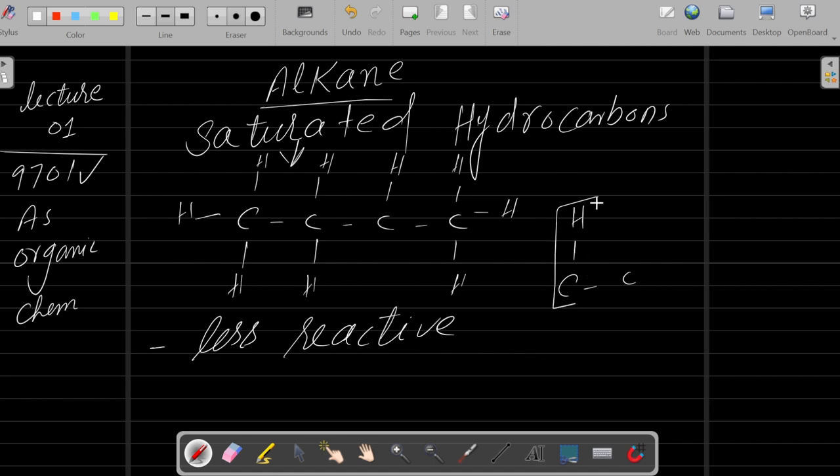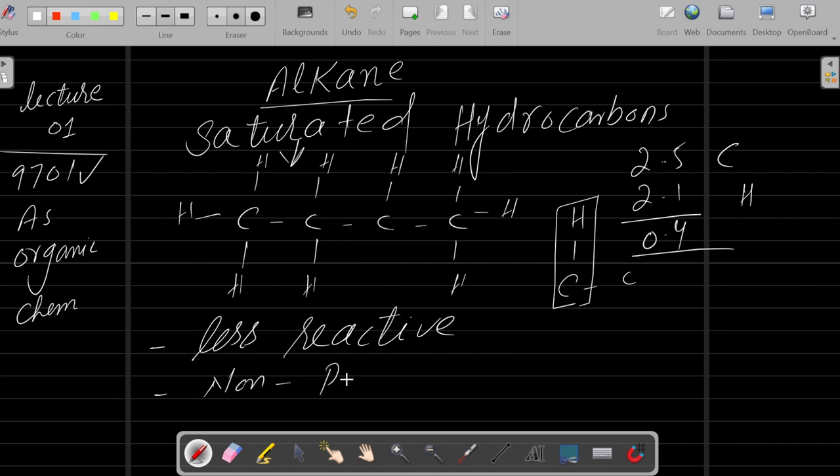If you check the electronegativity difference of these two, it is very small. For example, carbon has an electronegativity of 2.5 and hydrogen has an electronegativity of 2.1. If you check their difference, you will get 0.4. If the electronegativity difference is very low, it means there is no polarity, so they are non-polar compounds. There is no negative charge and no positive charge. They are not polar compounds. That is the reason.